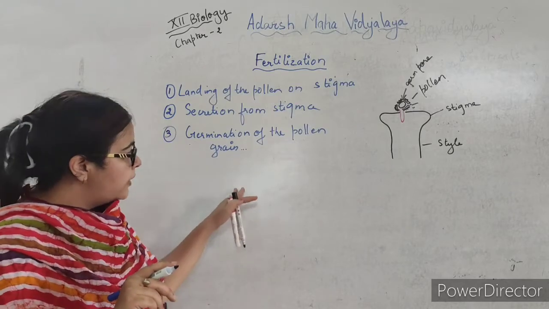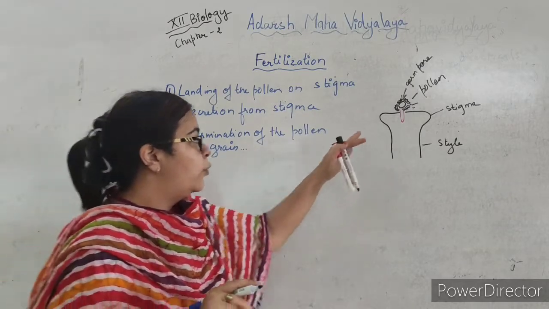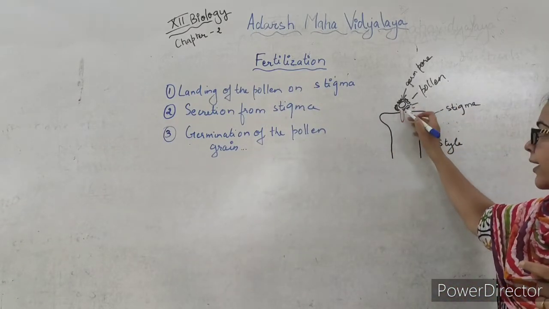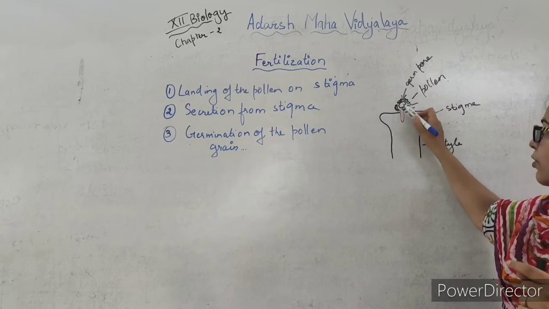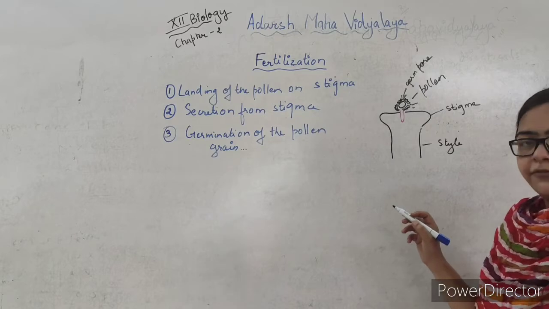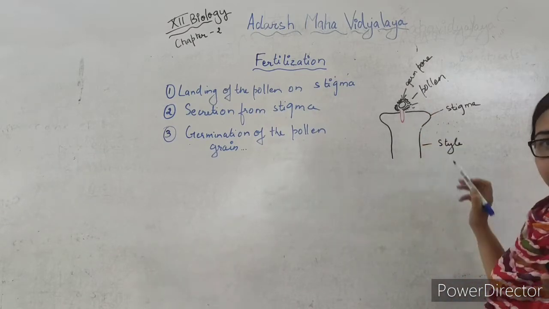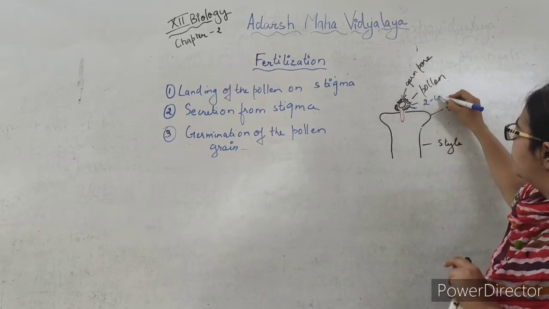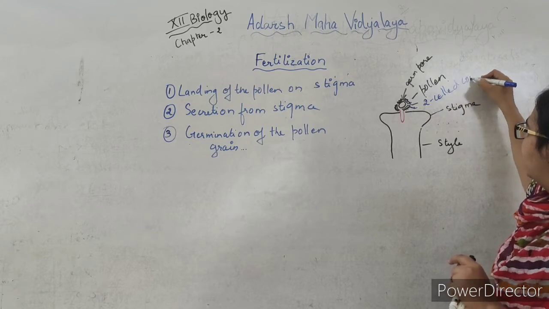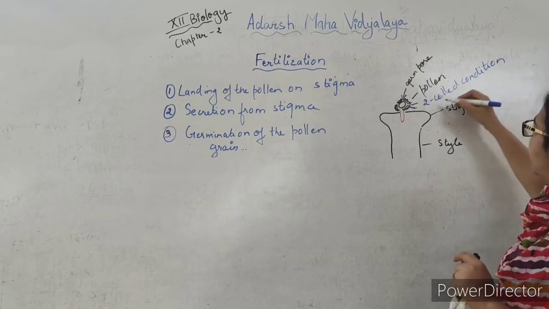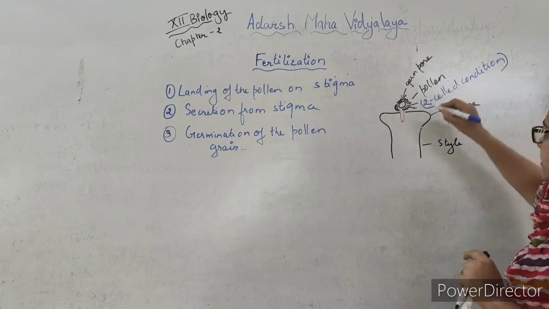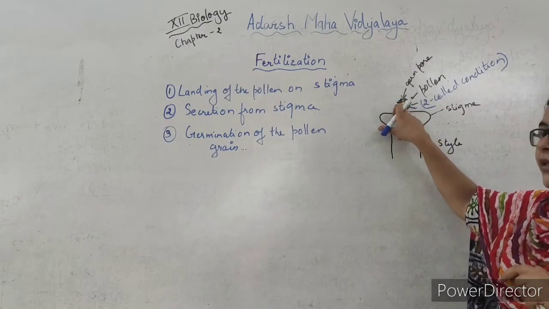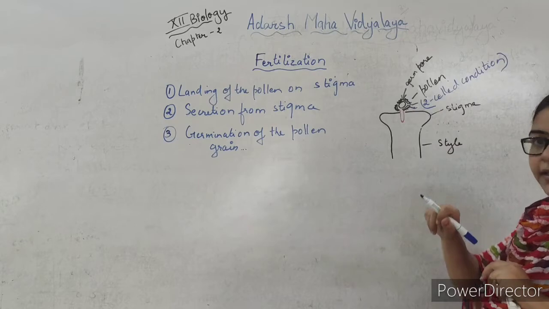Okay. Now in germination we will have several steps, like the pollen tube which is formed after the germination of the pollen grain. We already know that the cytoplasm of the pollen grain has one generative cell and one vegetative cell. That is, this pollen grain is present at the two-celled condition, and most of the angiosperms have released their pollen grain in this condition. So the cytoplasm of the pollen grain will have one vegetative cell and a generative cell.